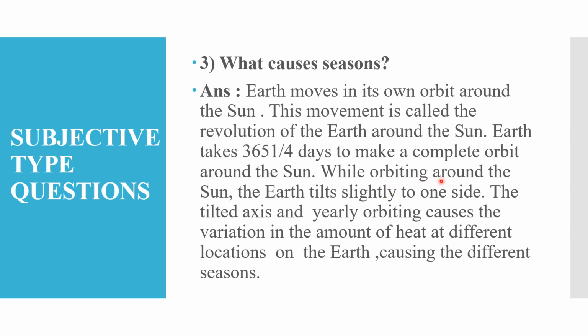While orbiting around the sun, the Earth tilts slightly to one side. The tilted axis and yearly orbiting causes the variation in the amount of heat at different locations on the Earth,